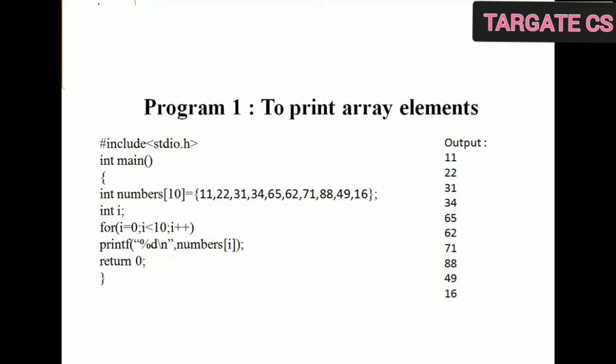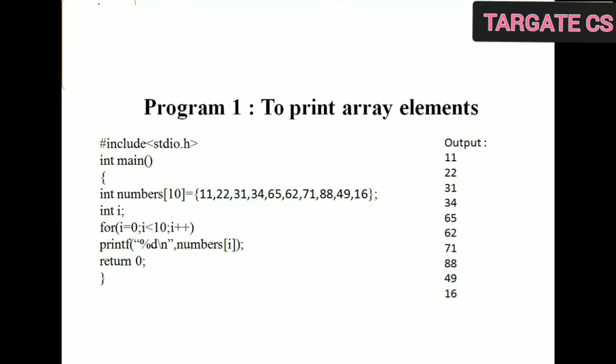Initialization of the loop will start from 0, as our indices start from 0. So I have taken a loop variable i as an integer type. Then i is initialized to 0, and the condition is i less than 10. Why less than 10? Because we have a total of 10 elements and indices start from 0, so we will go till 9. Our 10 elements will be stored at locations 0, 1, 2, 3, 4, 5, 6, 7, 8 and 9. 10 is not included in the index.